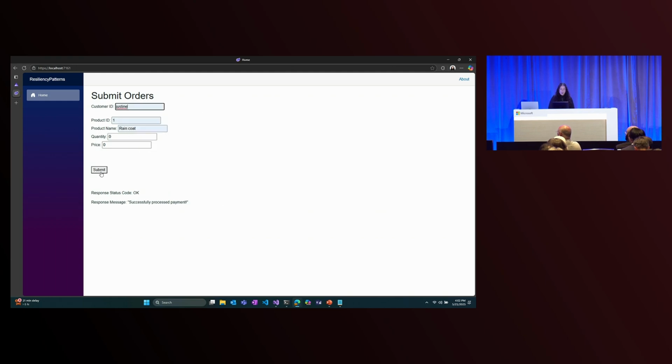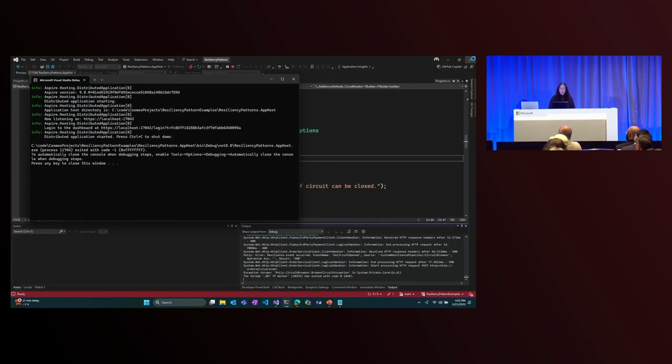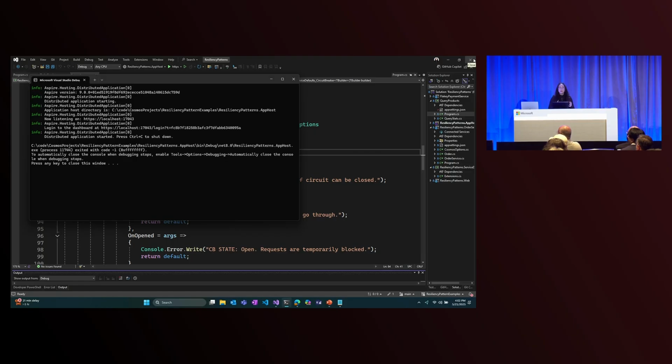As we keep going and submitting more and more orders, you can see we got another failure, and on our 3rd failure, we got this message that the circuit breaker is open. This is because we configured our minimum threshold to 3, and we saw a sufficient number of failures. With the circuit breaker pattern, it's very effective in limiting overwhelming those downstream services.